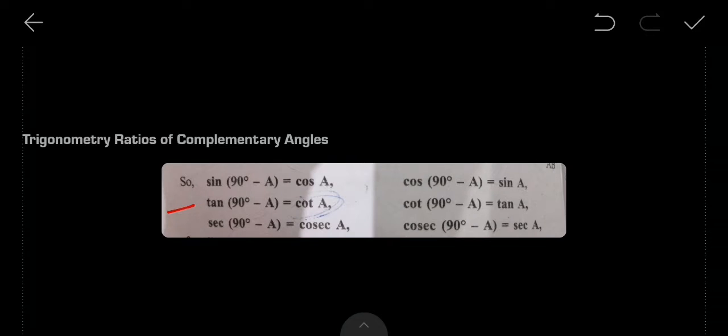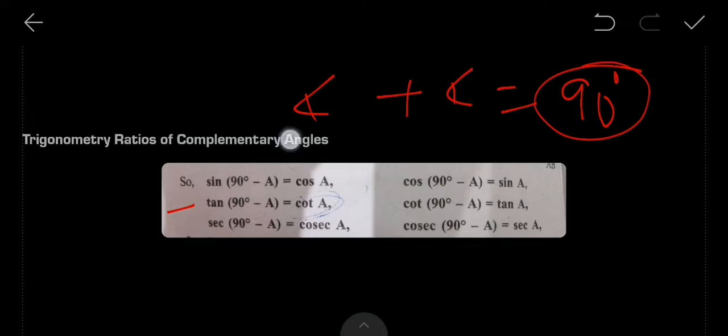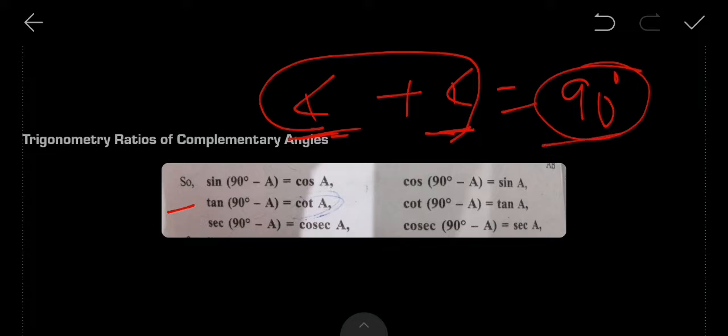Here it is given on complementary, which means the sum, as you have learned in previous classes also. Complementary means adding any two angles, and if the sum is 90 degrees, then both are called complementary angles. When you add them and it comes to 90 degrees, it's called a complementary angle.